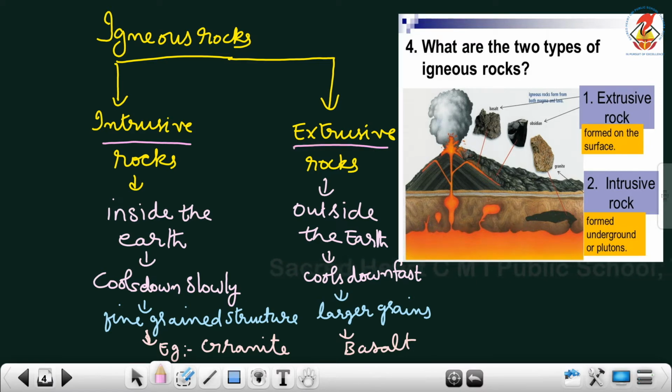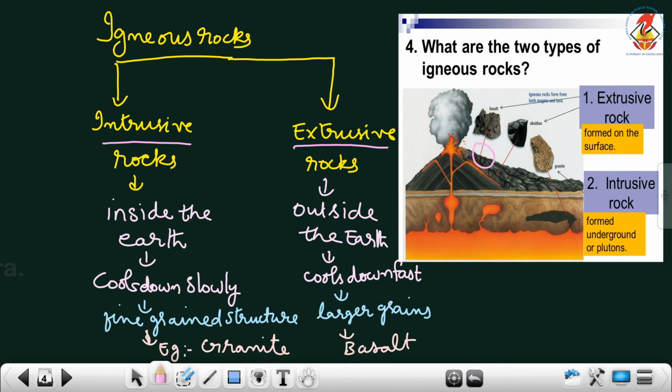You can see in the picture that extrusive rocks are formed on the surface of the earth.